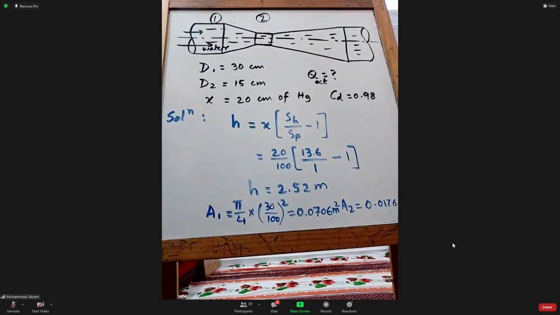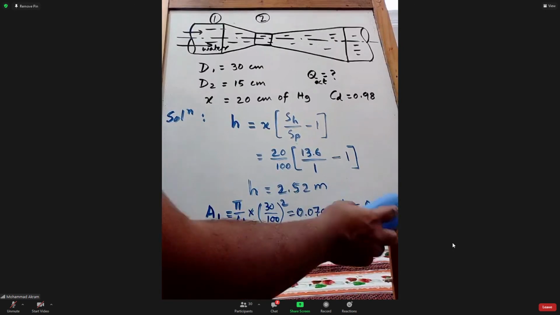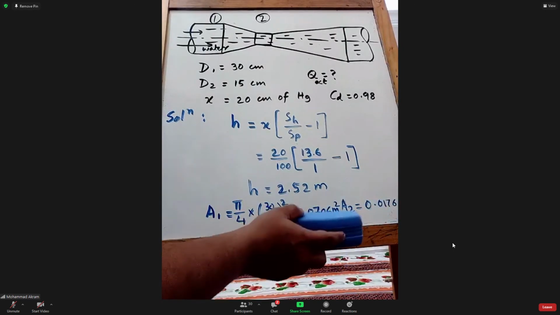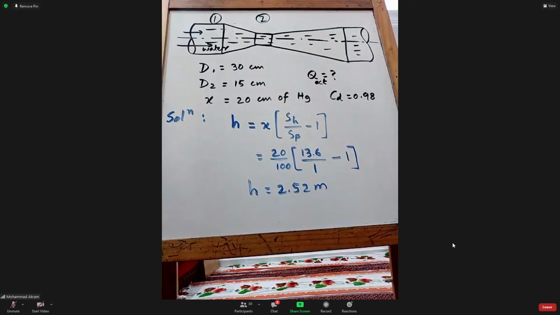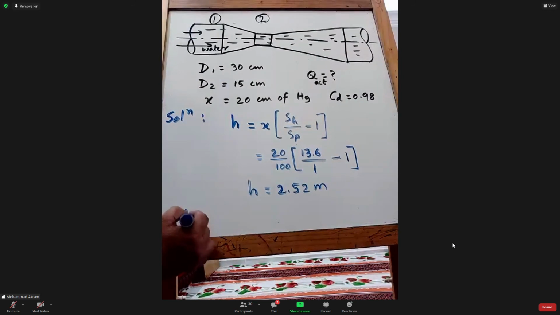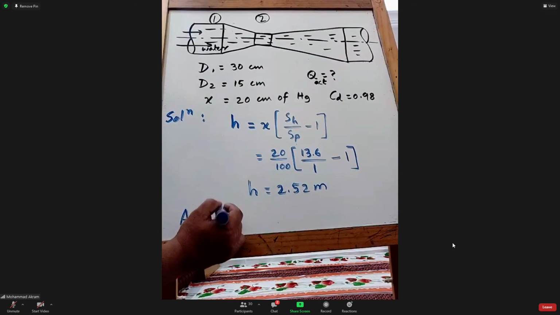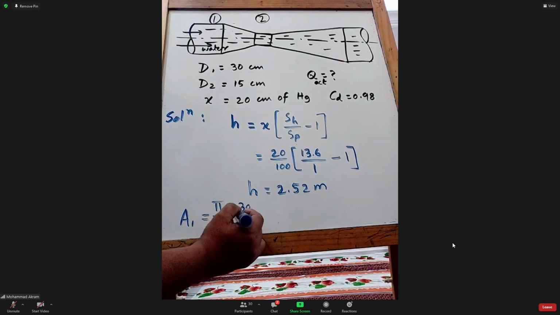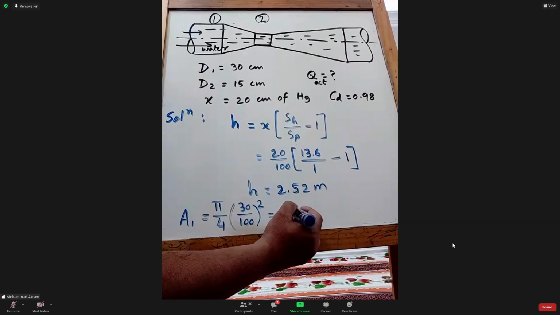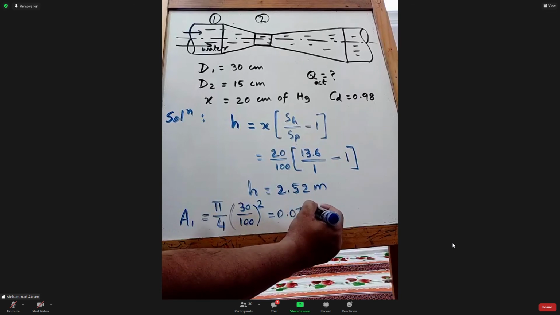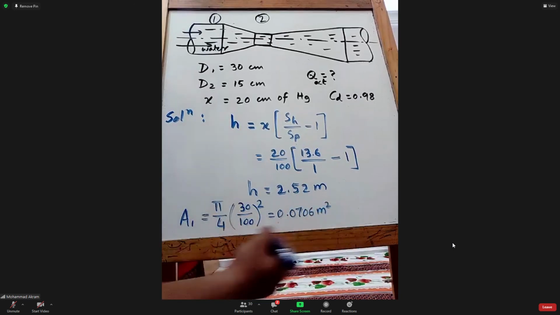If you have not gotten this value, please confirm again. A1 equals pi by 4, diameter is 30 centimeters, so divide by 100, then take the square. It comes to 0.0706 meter square.